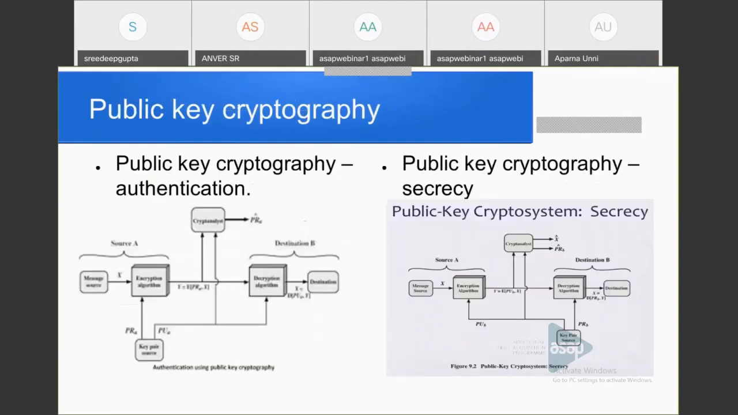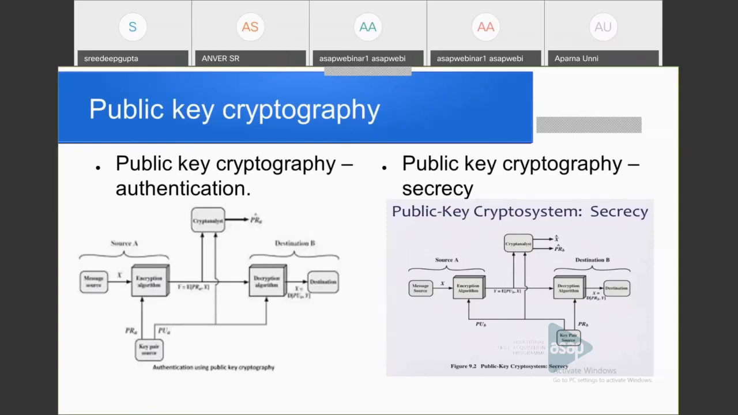So this is a figure. The first one is public key cryptography providing the authentication service, the authentication goal. Here PRA and PUA: PRA is the private key of participant A and PUA is the public key of participant A. Here, the first one is authentication. Authentication means the receiver has to ensure that the message came from the authenticated person only, that is, who he claims to be.